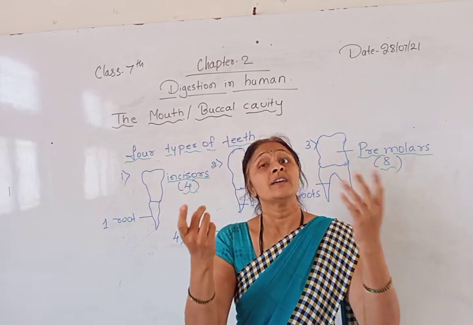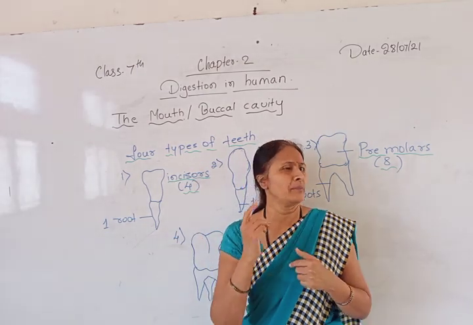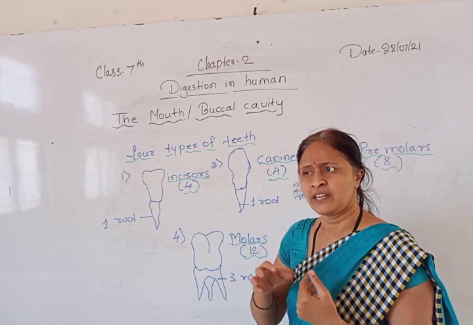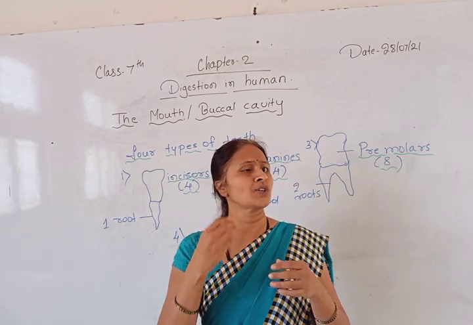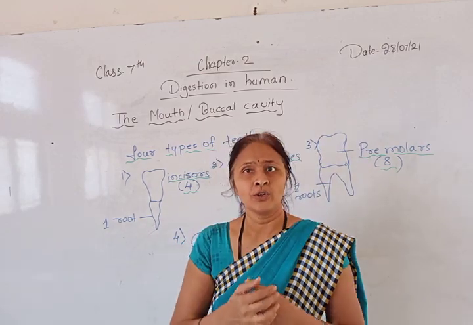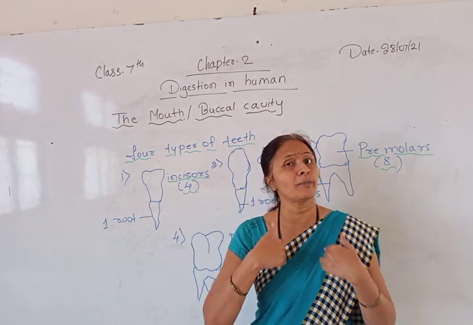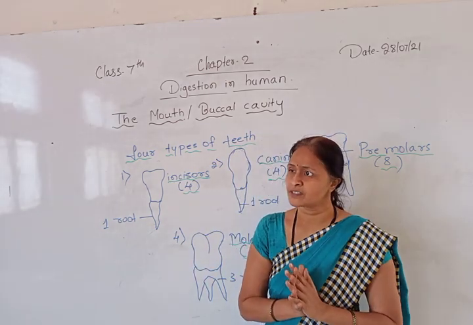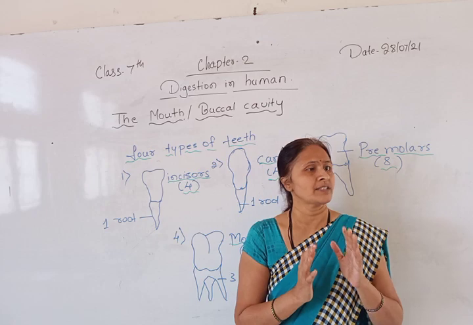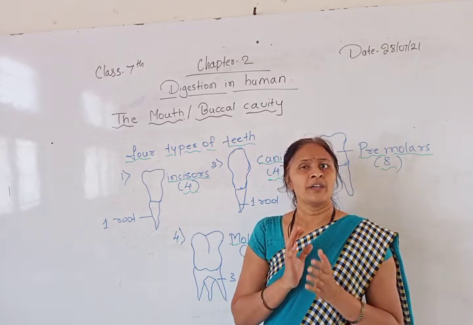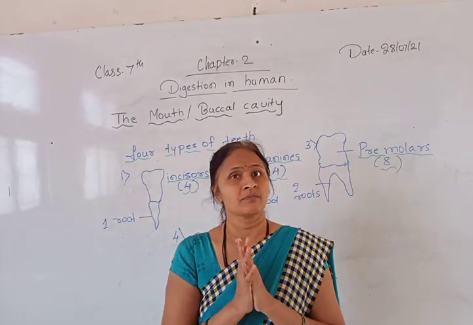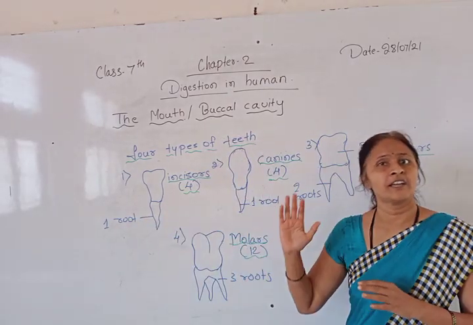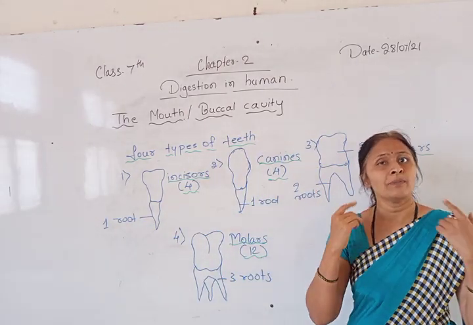That is called saliva. It mixes with the food we are eating and makes it as soft as possible, so it flows easily through the food pipe or esophagus. So saliva has a very important function, and the main function is taken by our teeth.